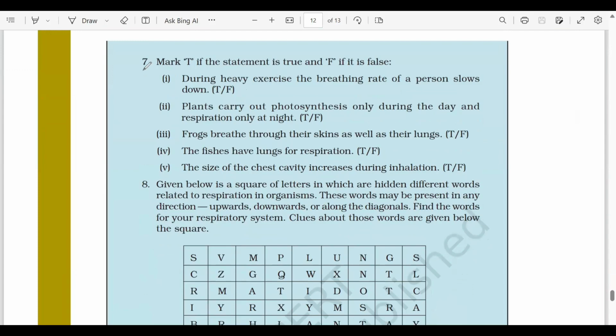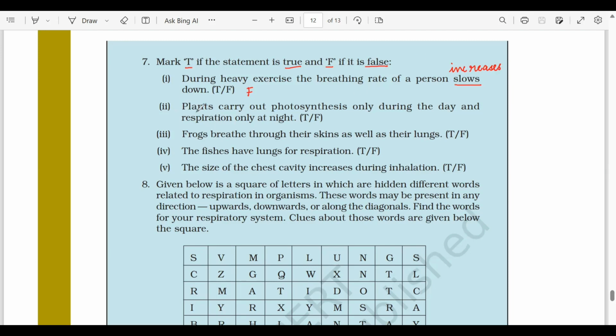Now let's move on to question number 7. Mark T if the statement is true and F if it is false. During heavy exercise, the breathing rate of the person slows down. So this is false. Okay, जब हम exercise करते हैं, हमारा breathing rate fast हो जाता है. It increases rather than slowing down.